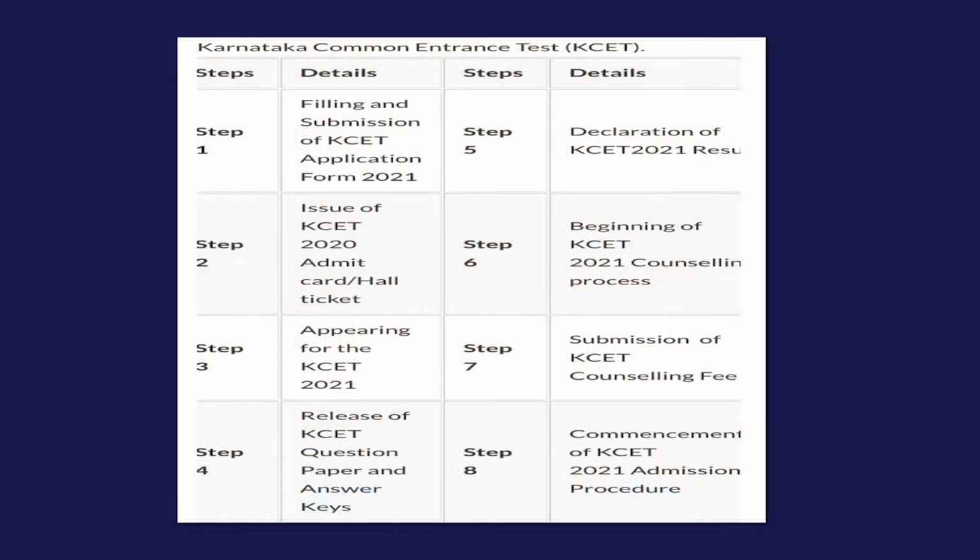Now, Karnataka Common Entrance Test. Step 1 is filling and submission of the KCET application form 2021. Then step 2 is the admit card, the hall ticket. All of these steps you would have already followed, and you can refer to my other video on the application process itself. But this video is about the counseling process. Then you appear for this examination, which is step 3. Then step 4 is the release of the question paper and the answer key, and you tally it with yours. Then step 5 is the declaration of the KCET 2021 result.